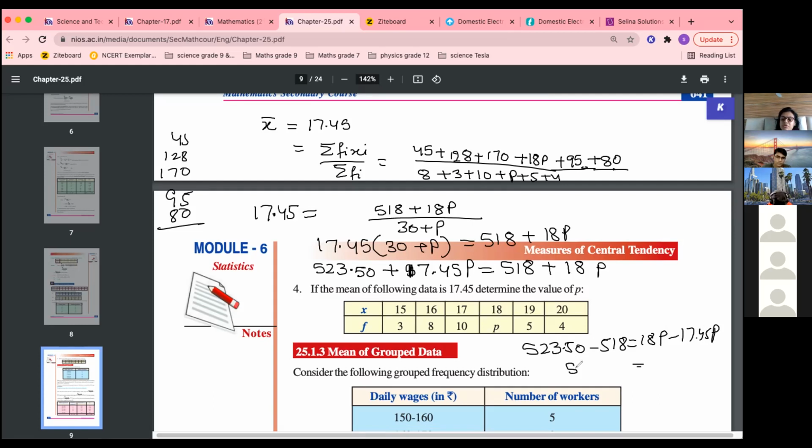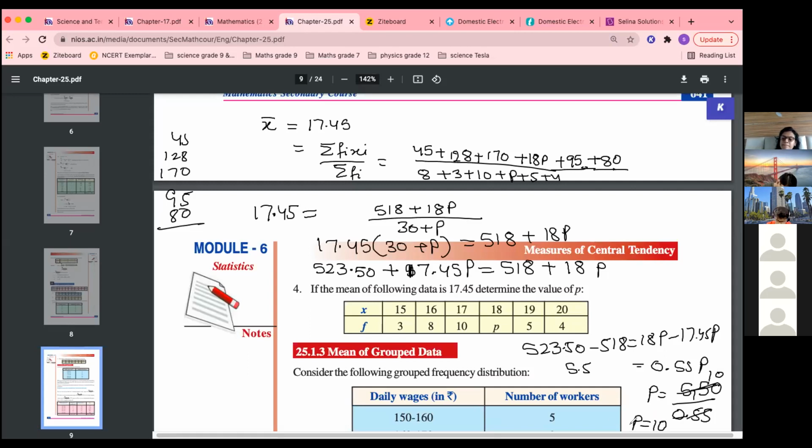This will be 5.5, and this will be 0.55p. So p is equal to 5.5 divided by 0.55. Multiply by 100, so you will get 550 by 55. So the value of p is 10. Okay, this way we'll get the answer.